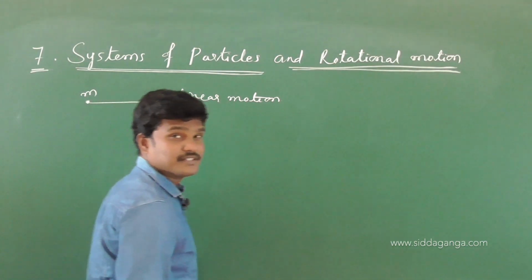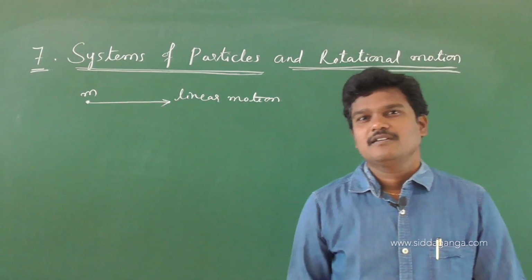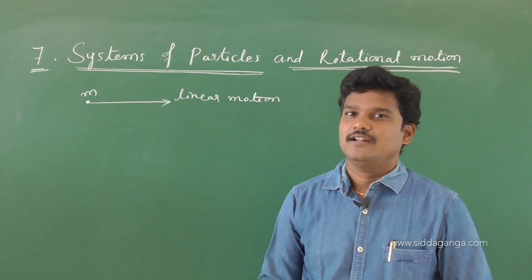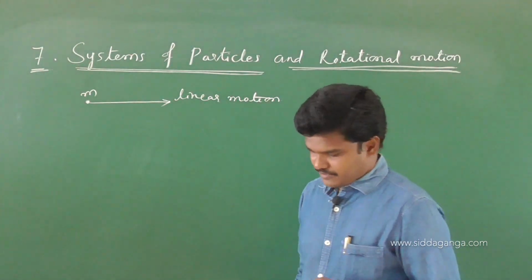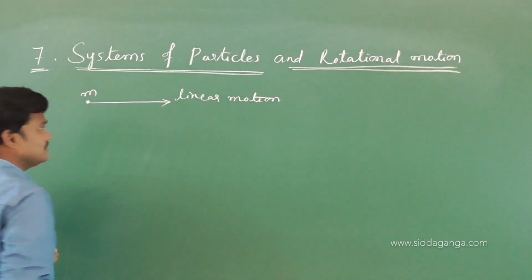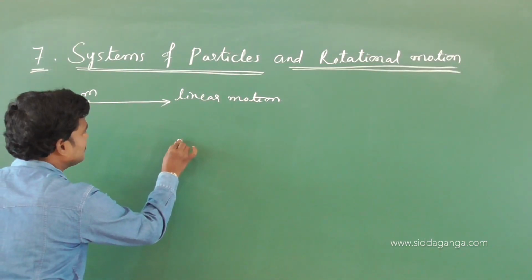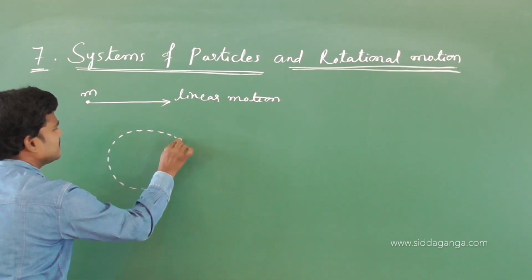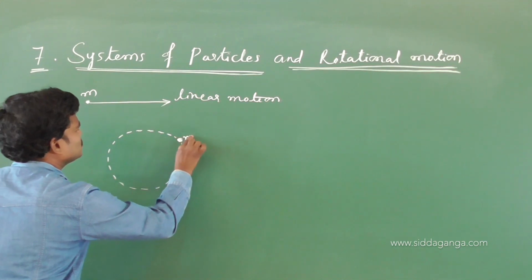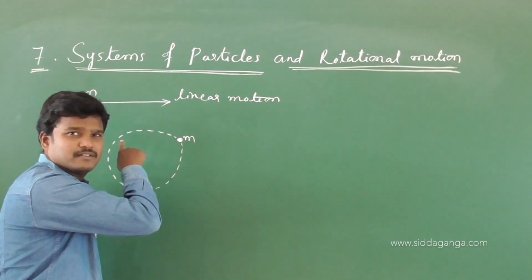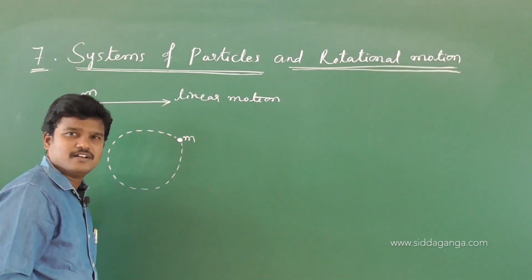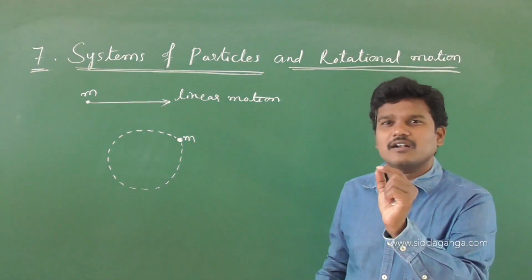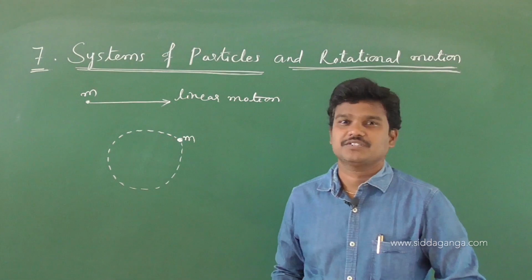Okay, like in kinematics, if any particle moving along a straight line, then the motion is said to be linear motion. Okay, and if this particle moving in circular path, or if this particle moving along the circumference of the circle, okay, particle whose mass is m, a person is moving along the circumference of the circle, or a particle or a car in a circus, that car we considered up to now as a point mass.